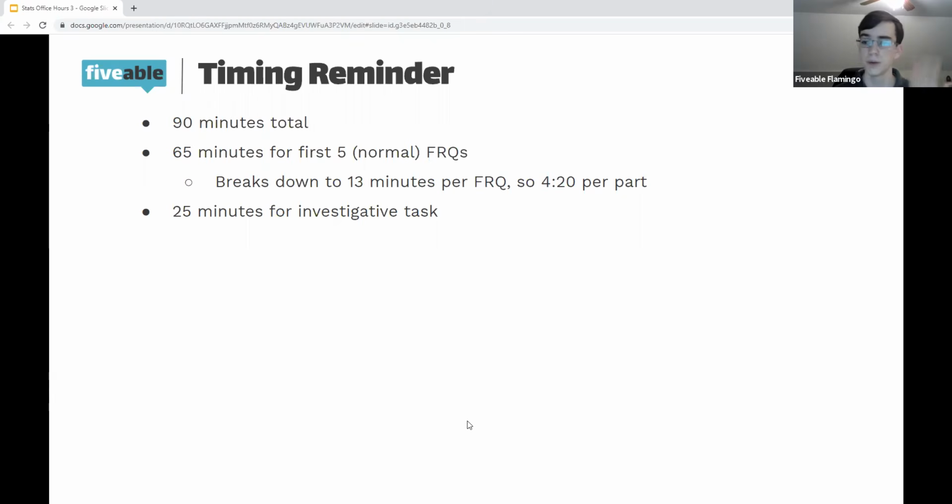So although some AP Stats FRQs are cumulative, where C builds on B builds on A, other ones, maybe part C is a separate one, or maybe all 3 of them are kind of separate, so that you can answer without getting other parts correct. And I'll explain more about this when I talk about the scoring next, but it's always advantageous to answer what you know is correct first.